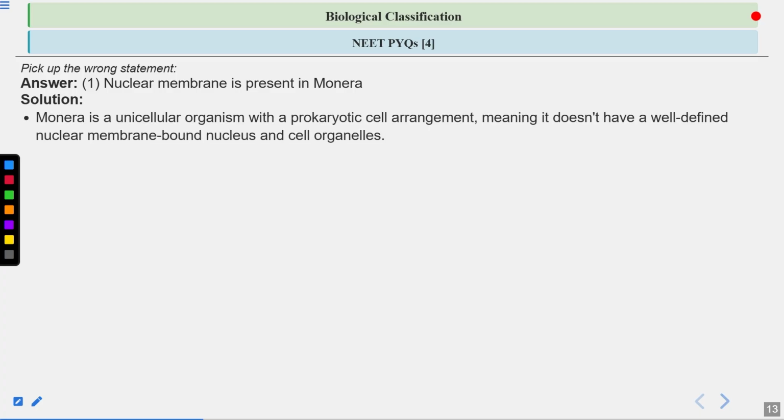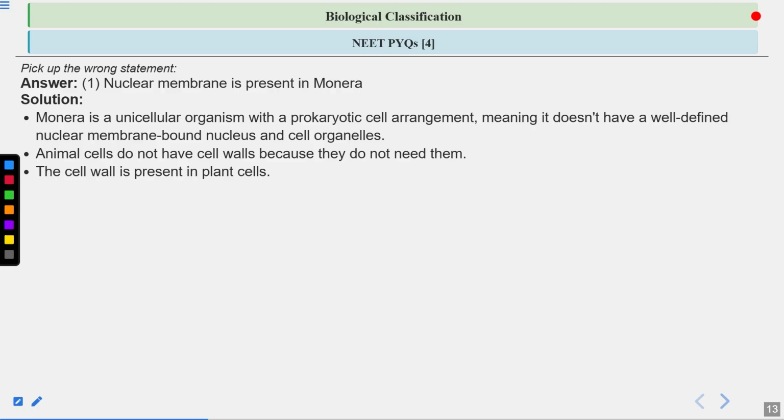So Monera includes unicellular prokaryotic organisms, meaning that they don't have a well-defined nuclear membrane-bound nucleus, they don't have a true nucleus, and they don't have membrane-bound cell organelles. Animal cells do not have cell walls. So no cell wall is present in animal cells. So this statement is true.